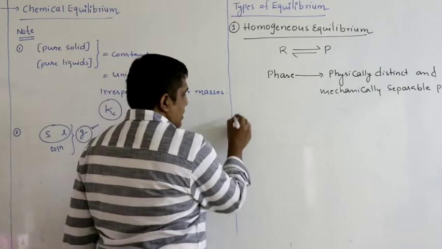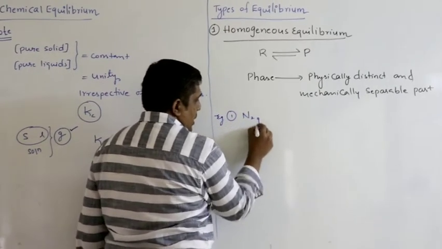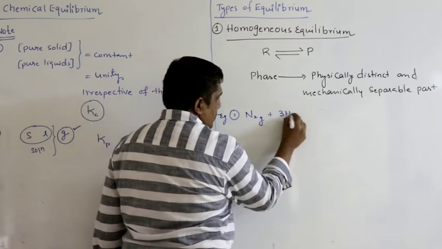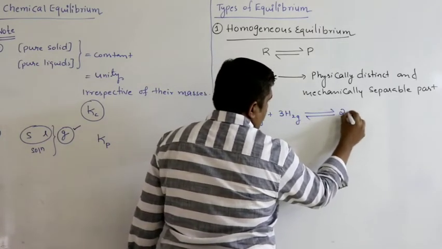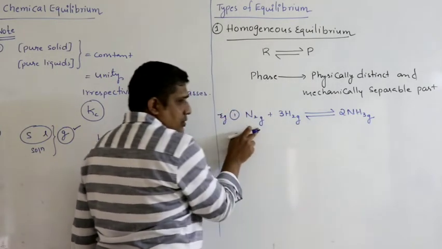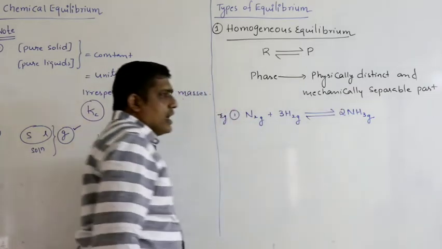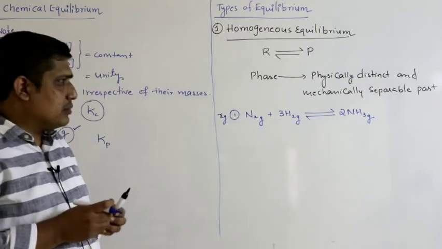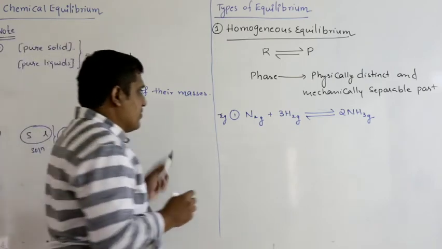So let us see some examples. N2 gas, H2 gas, equilibrium, 2NH3 gas. Nitrogen is a gas, hydrogen is a gas, ammonia is also a gas. They spontaneously intermix with each other and form only one phase, that is nothing but the gaseous phase.